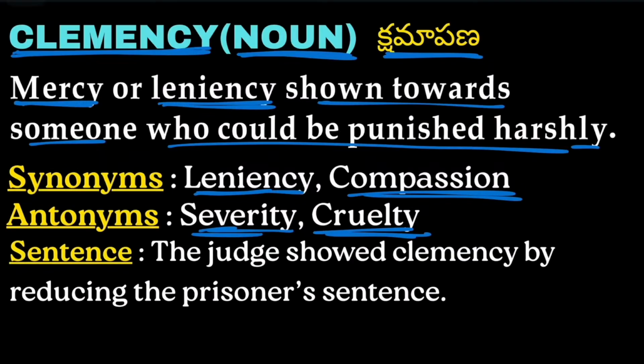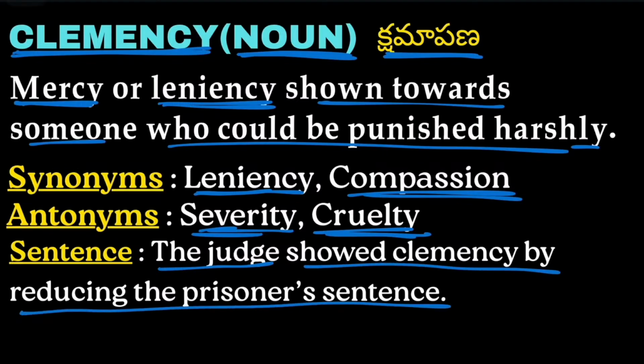Then, moving on to the example: the judge showed clemency by reducing the prisoner's sentence. So, the judge showed mercy by reducing the prisoner's sentence. Generally, if his sentence was for 10 to 15 years, and we reduce it to 7 to 8 years, then we can say that the judge showed clemency.